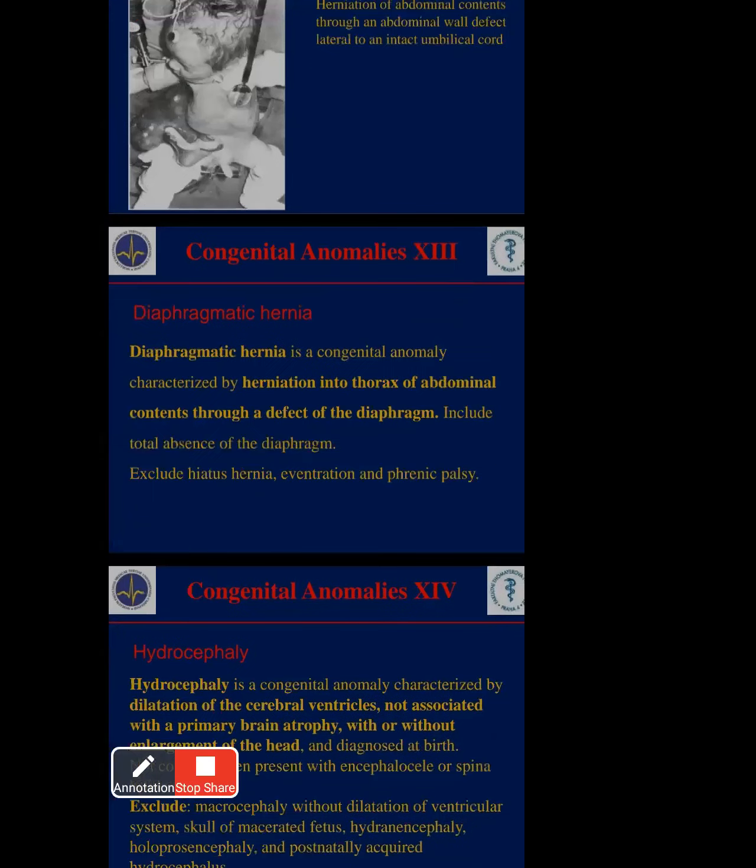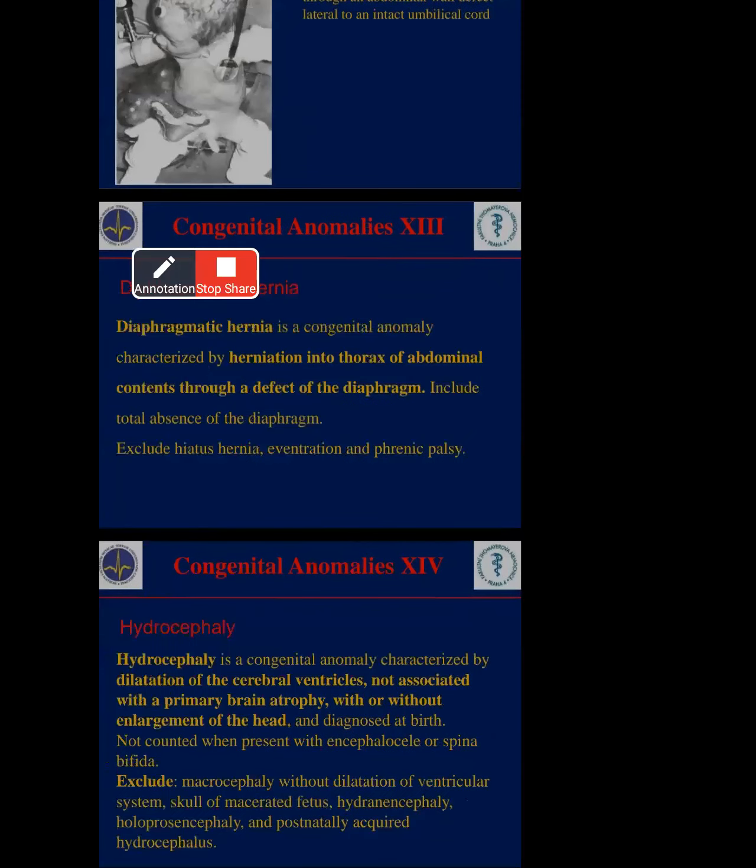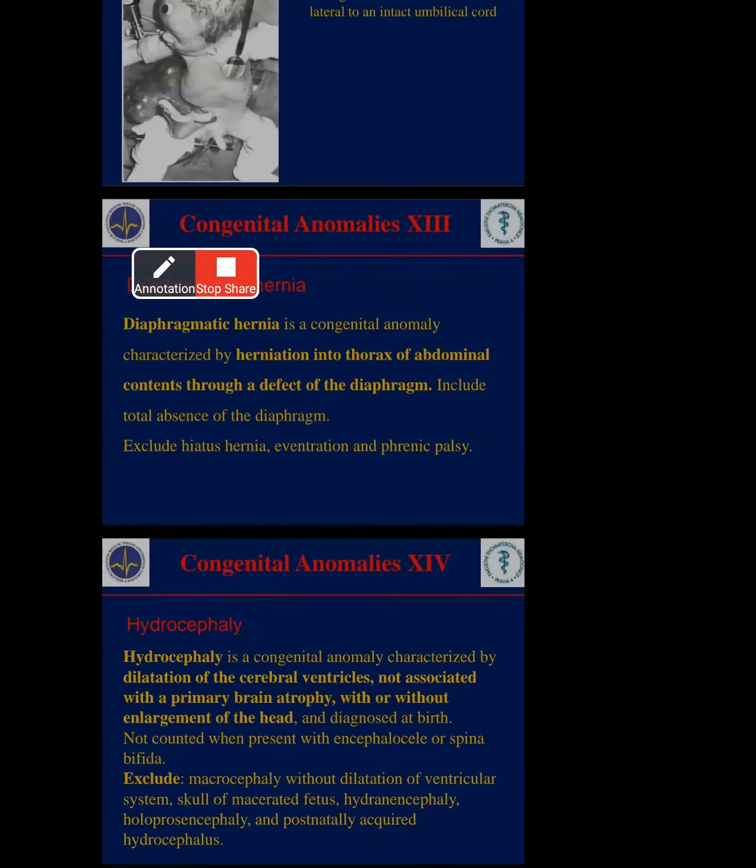Next, hydrocephaly. This will also come in the nervous system. Hydrocephaly means full water accumulation in the skull: dilation of the cerebral ventricles not associated with primary brain atrophy, with or without enlargement of the head. Fluid accumulation, waste water content in the brain. Whenever there is water content, the brain becomes enlarged.